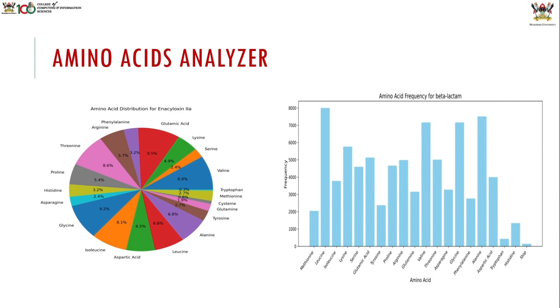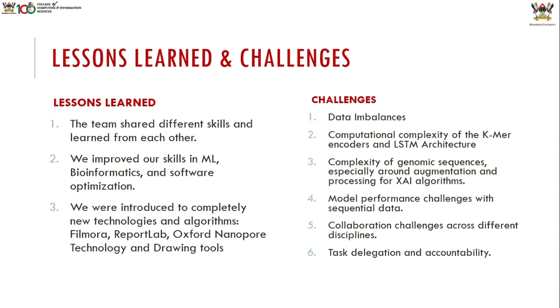So lastly, here is a representation of some of the data generated from the application. This is a snippet from the PDF report it generates. When you provide it with a set of sequences, it combines them and generates a PDF report depending on the specification, and it goes ahead to explain why particular results are the way they are, why certain amino acids were overrepresented, and it also suggests alternative treatment methods. Thank you. My colleague Carlos will take you through the lessons learned and challenges.